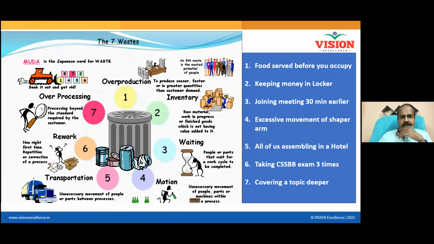So there are 7 wastes that generally exist. I'll quickly give everything with a simple example. Definitely you will be able to connect with it. Overproduction. What is overproduction? Producing when items are not in demand. Producing more and producing early is also overproduction. For example, you go to a party, food is